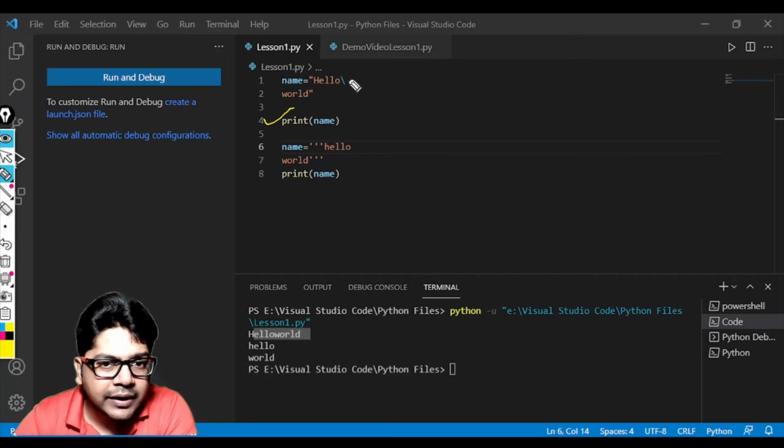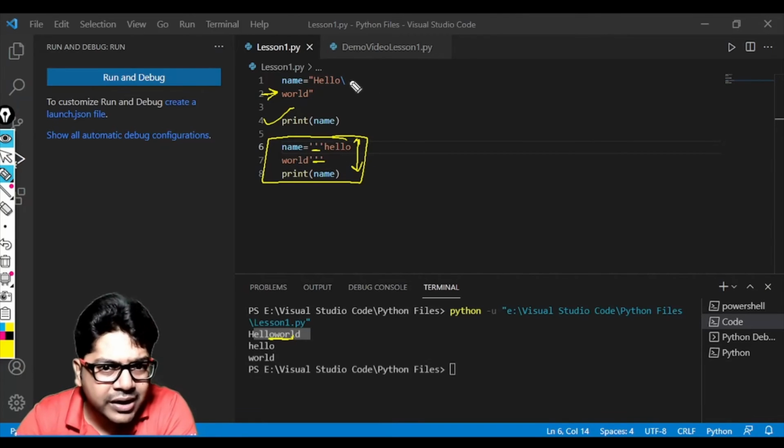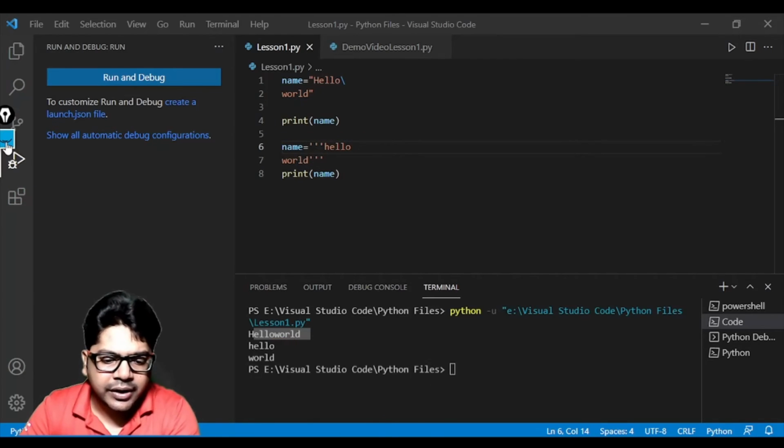So although we gave a backslash and wrote in the second line, the interpreter did not print it in the next line; it printed it together. But when we use three single quotes, it actually printed the way we have written it. So if you want formatted output, better use three single quotation marks. In case you just want to give a line break for your own understanding, you can use a backslash. So that is all about string literals.